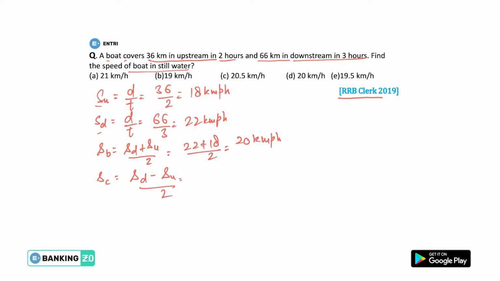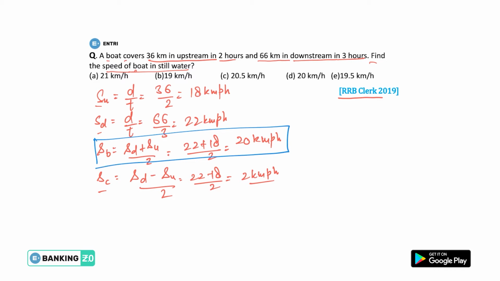And what will be the current speed or stream speed? 22 minus 18 divided by 2, that means 4 divided by 2, so 2 kilometer per hour will be your current speed. In the question it is asked that we need to find the speed of boat in still water. So the speed of boat in still water is 20 kilometer per hour, which will be your right answer. So D will be your right answer. Okay, guys, let's move to the next question now.